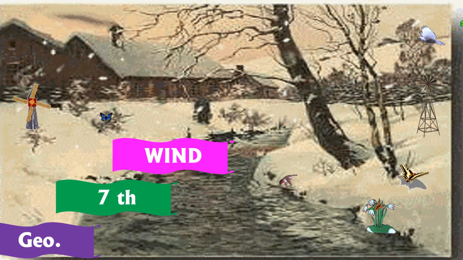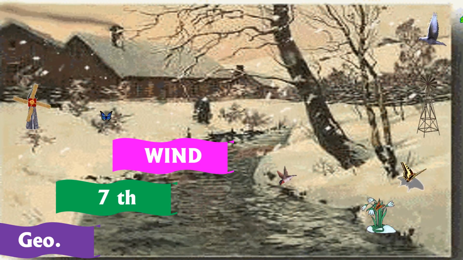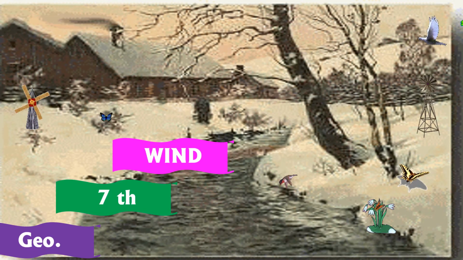In the previous lesson we learned that when the temperature is high, the air pressure is low. When the altitude is high, the air pressure is low. So in this way, the next lesson is wind, and we are going to learn about that.